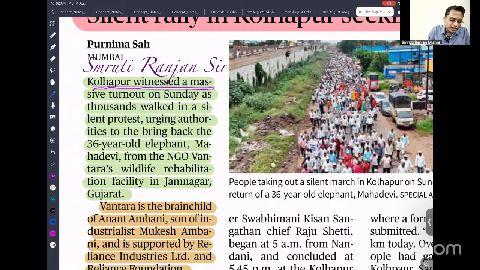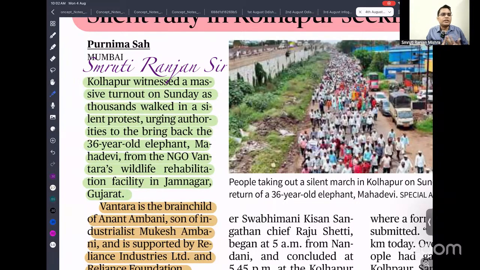Kolhapur witnessed a massive turnout on Sunday. Thousands walked in a silent protest urging the authorities to bring back the 36-year-old elephant Mahadevi from the NGO Vantara Wildlife Rehabilitation Facility in Jamnagar. Recently I have seen that in one particular state PCS examination, I think Odisha PCS, they asked about Vantara and what is related to it.